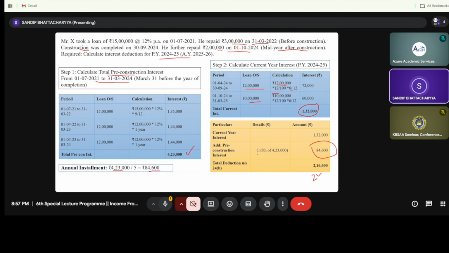So here interest on housing loan is rupees 2 lakh, though the amount is 2,16,600, the deductible amount is rupees 2 lakh. So what is the deviation between the first sum and the second sum? The deviation is that there are two periodical payments, that is the mid year after the construction.